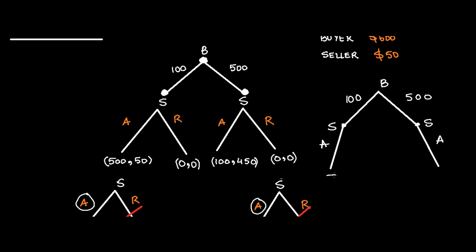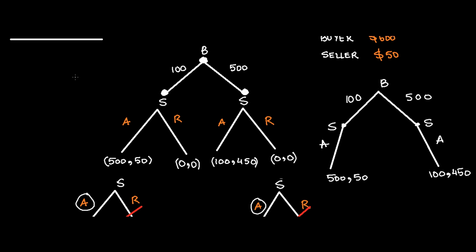And if he accepts, then the payoffs are 100 and 450. So out of this, what will buyer do? If he has to compare between this 500 and 100, he will definitely pick up the 100 strategy. Is that okay?